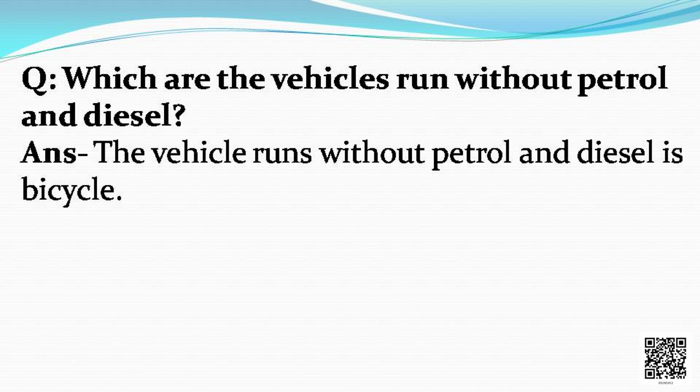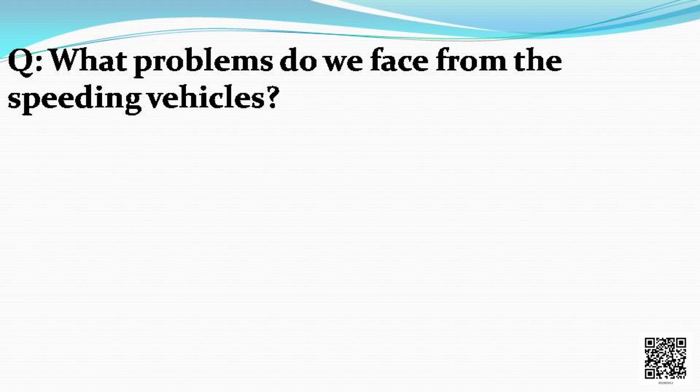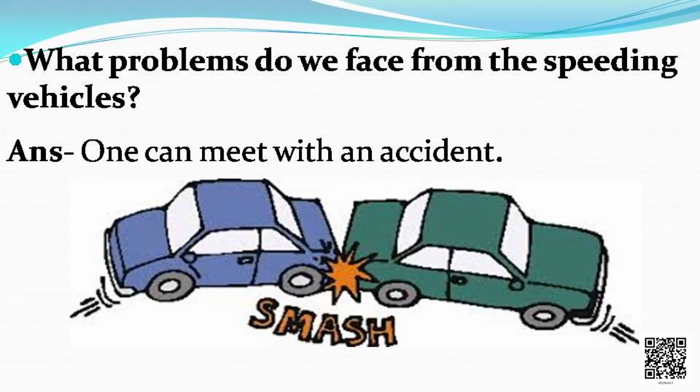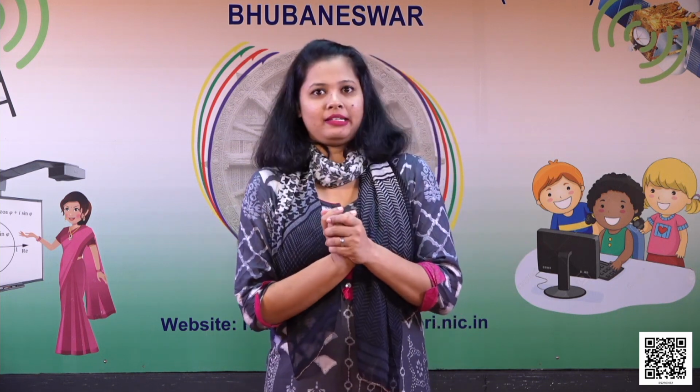Good, children. Now, what problem do we face from the speeding vehicles? Our elders say, if you are driving any vehicle, even a bicycle, don't speed up. Why do they say so? Because one can meet with an accident. So children, now you know why we should not speed up, because we might meet with an accident.